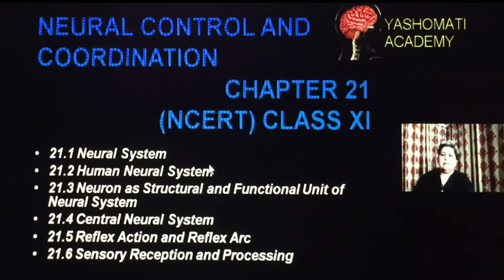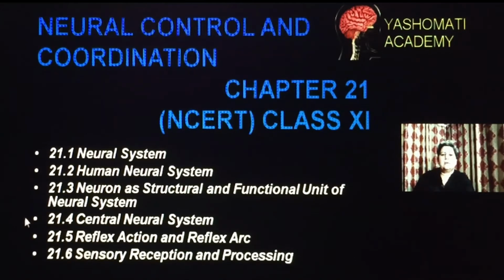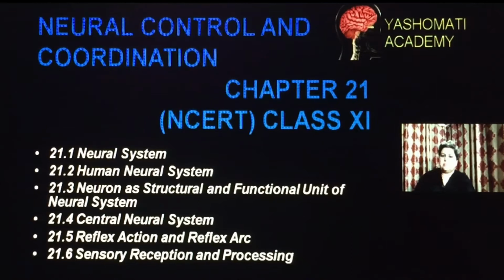As per the CBSE book, this lesson is divided over these 6 segments, that is neural system, human neural system, then structure and functions of neuron, central nervous system, reflex action and reflex arc, and sensory reception and processing.